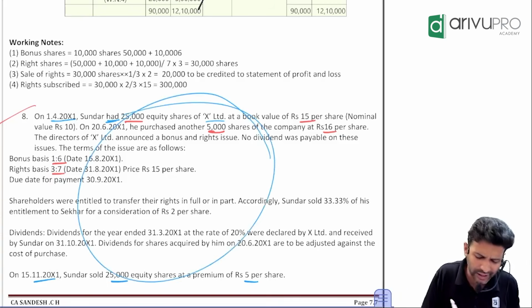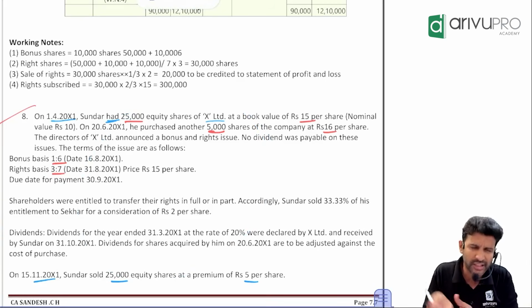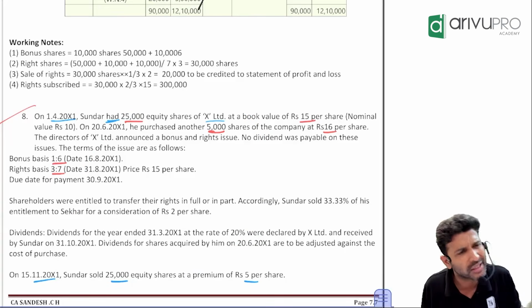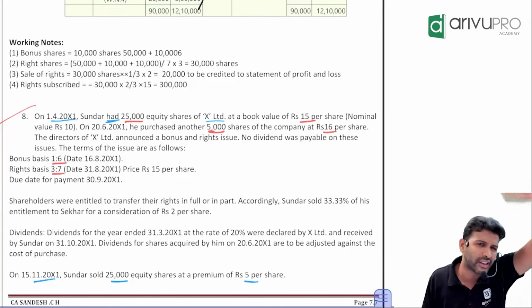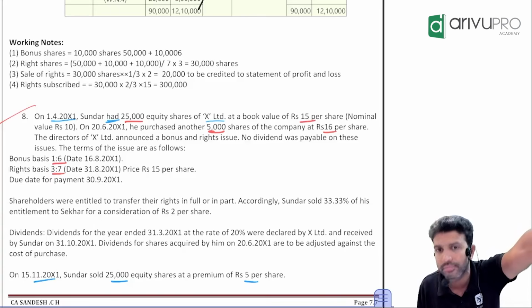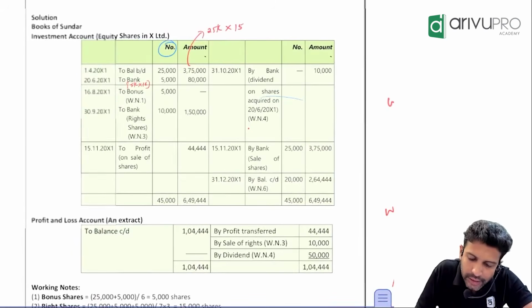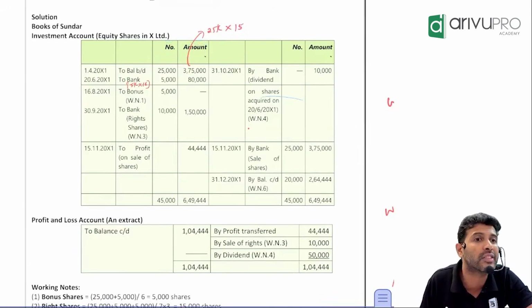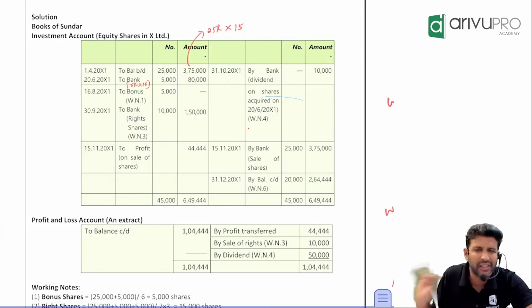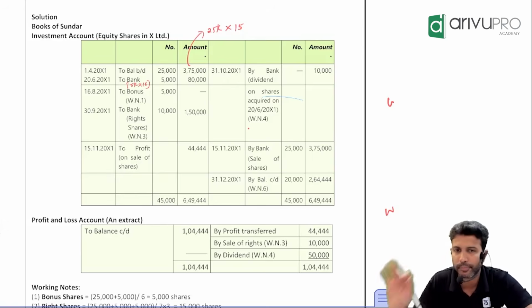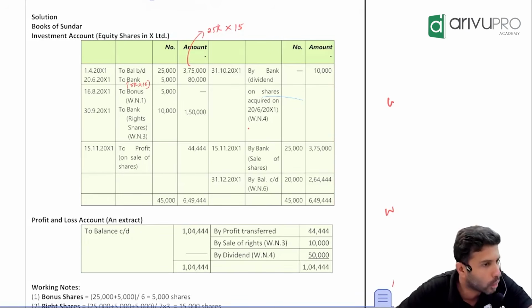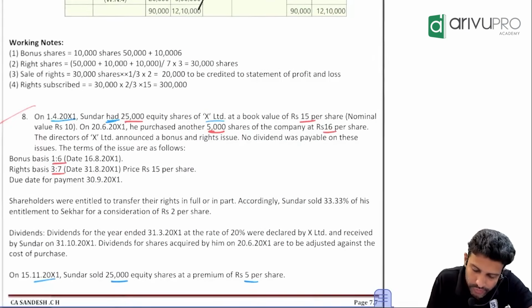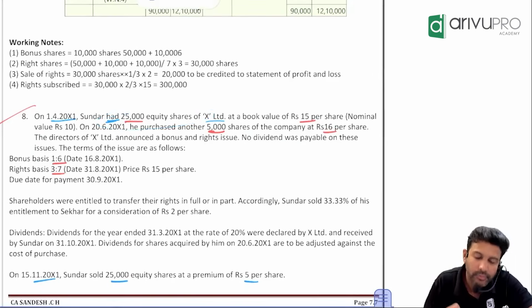For equity investments, sometimes ICAI solutions bring in a dividend column, sometimes they ignore it. But in all our regular class problems, we have included dividend and solved. If you include it also, nothing wrong. I think in the suggested solution, only number and amount is there. Amount is in the investment column, but it's okay. Anyway, dividend will be presented as a working note also. Even if you bring in a dividend column in between, it is absolutely okay. Now, we have purchased what as an investment? Equity shares.